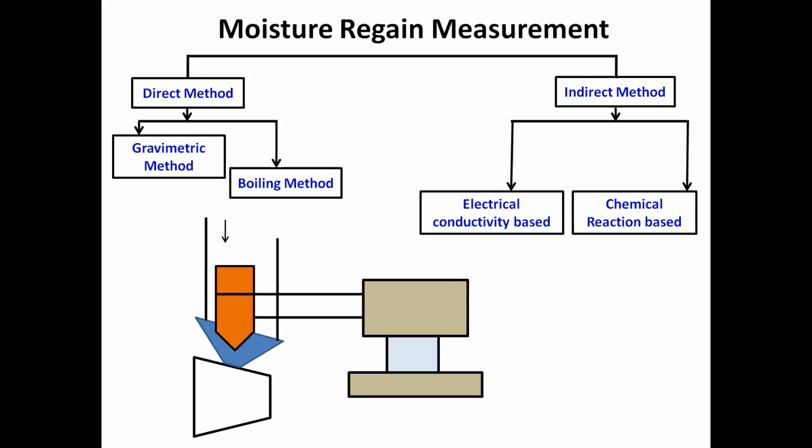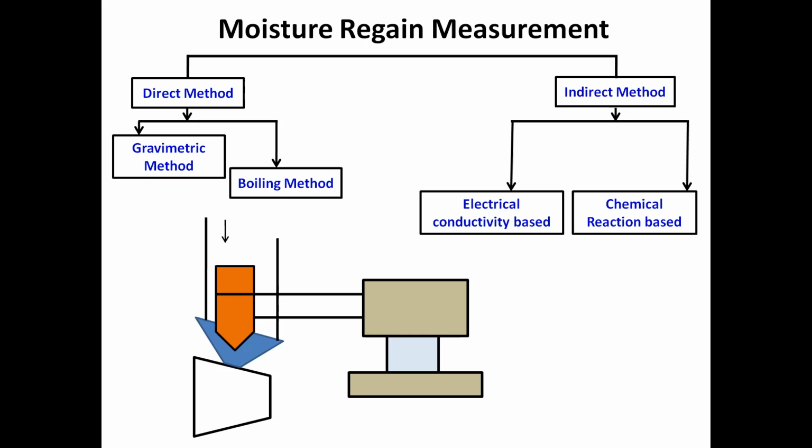Moisture regain measurement. How will you measure the moisture regain in different textile materials? So we have two methods. Two types of methods are present to measure the moisture regain. One is the direct method, and another is the indirect method. In the direct method, the simplest one is the gravimetric method. You take the weight of oven dry material, then you allow for moisture absorption, then you take another weight and take the difference. So that will be the weight of water, and you have the oven dry weight. So W upon D, you can calculate moisture regain and moisture content, everything.